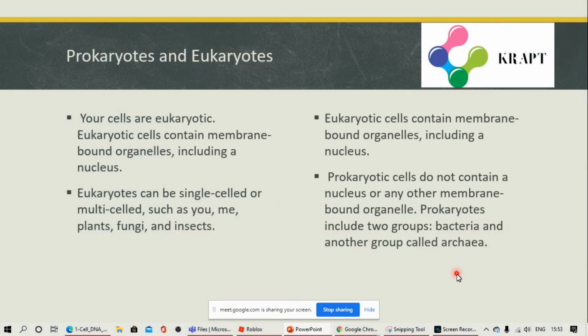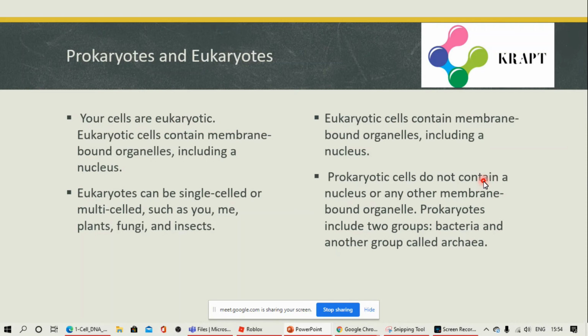Now the differences. You might have heard the terms prokaryotes and eukaryotes when I was introducing this chapter, right? What are prokaryotes and eukaryotes? Eukaryotes contain membrane bound organelles like the Golgi apparatus, etc., including a well-defined nucleus, that is, the nucleus contains a nuclear membrane. Eukaryotes can be single-celled or multi-celled, such as humans, plants, fungi, insects, etc.